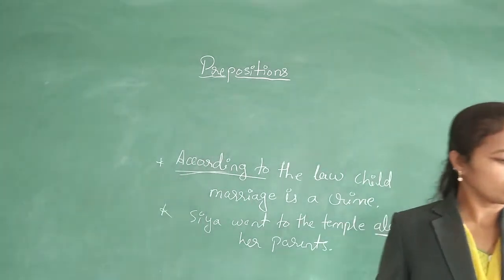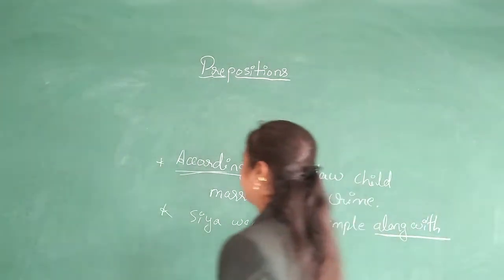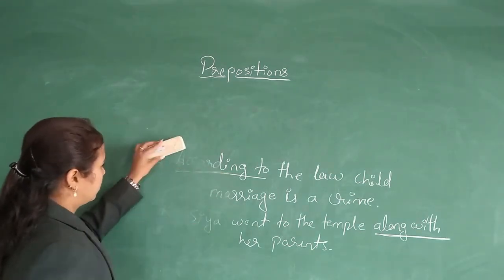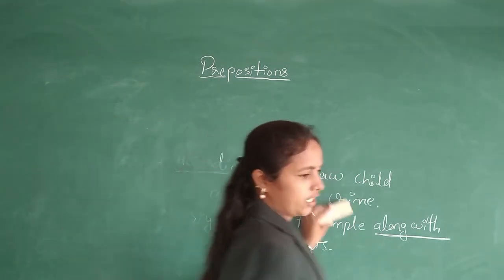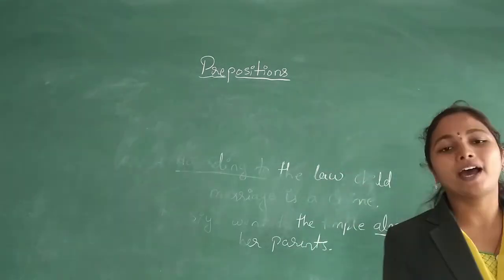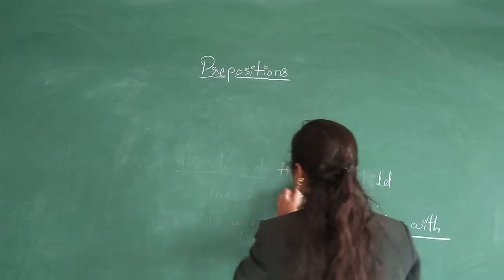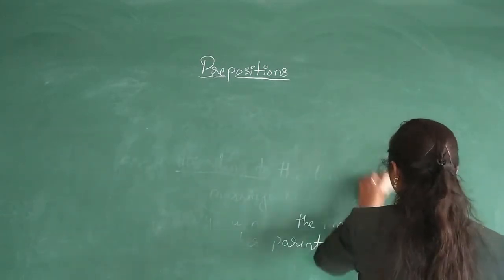Next one, instead of. As I have told you, instead of and in spite of are the same thing. We can use any one of them.